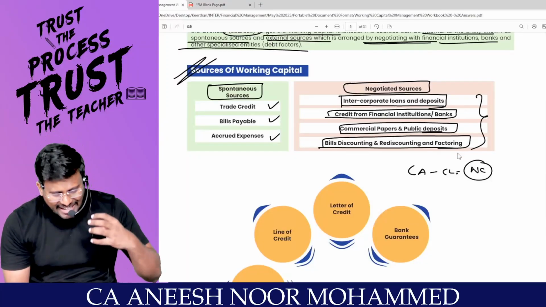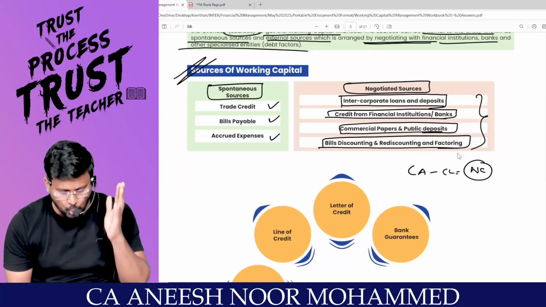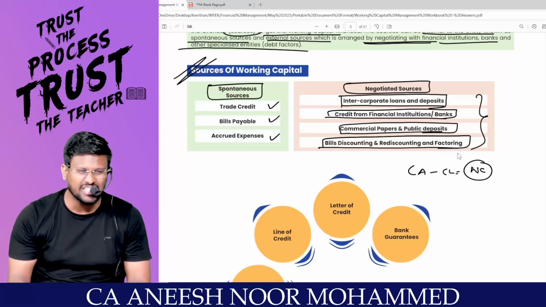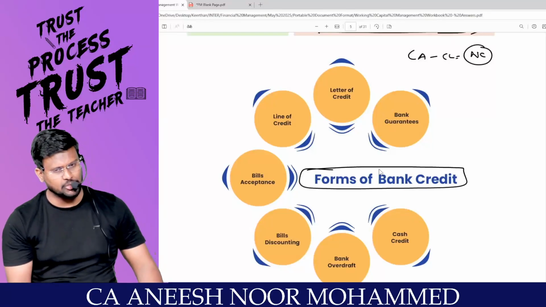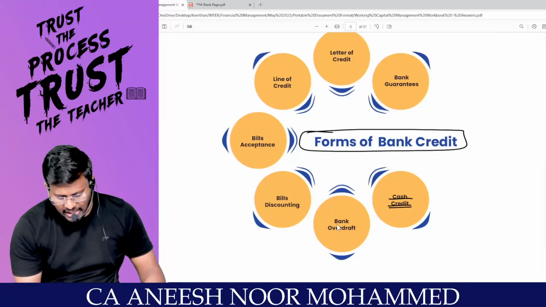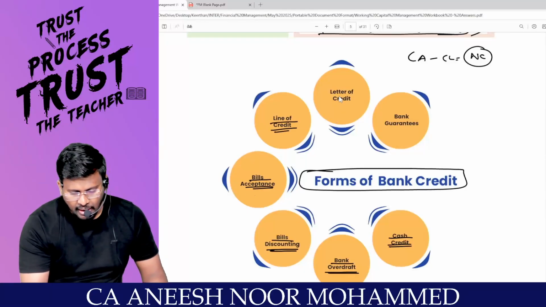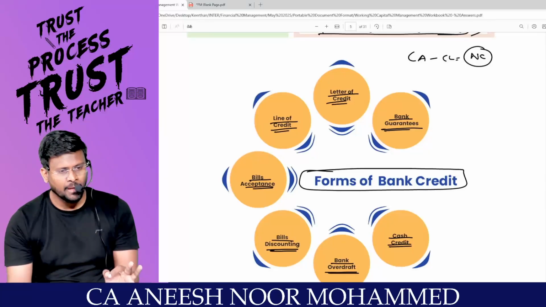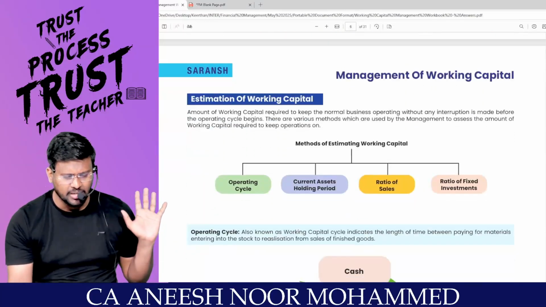So if I am arranging the working capital within the organization, that is called spontaneous sources. If I am arranging the working capital from outside sources, that is called negotiated sources. Are you already with me? What are the forms of bank credit, my dear lovable students? Now you are going and standing before the bank. You can ask for cash credit, CC, or bank overdraft, or bills discounting, or bills accepting, a line of credit, letter of credit, bank guarantee. These are the various forms of bank credit. So the bank will give you sources of finance, or working capital, in these forms. Are you really with me?